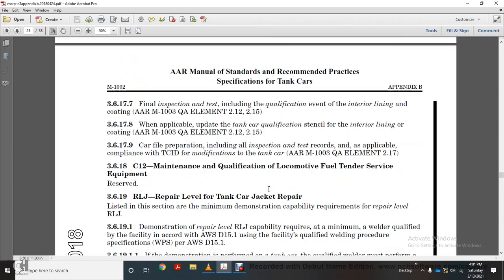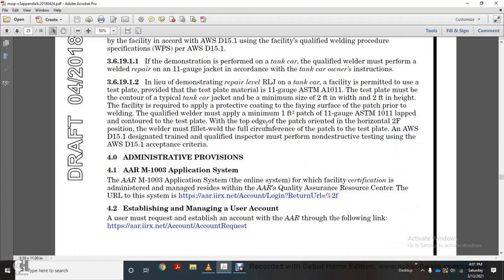Alright, AR Manual Standard Recommended Practice Specification for Tanker Cars, Appendix B. 4. Administrative provisions. AR M1003 application system. The AR M1003 application system online visibility certification administrative management side resides at the AR Quality Assurance Resource Center, at the URL https://arx.net/account/login?returnURL.